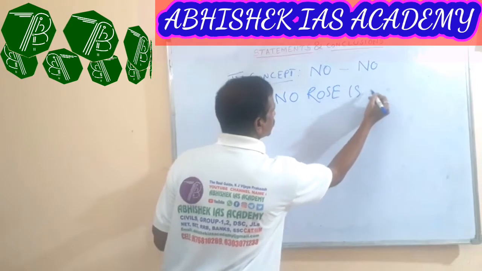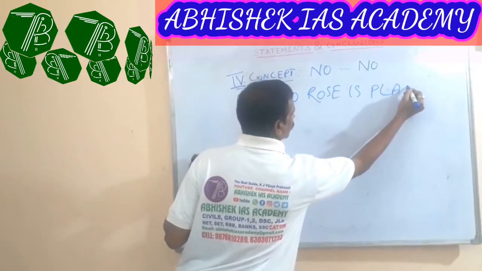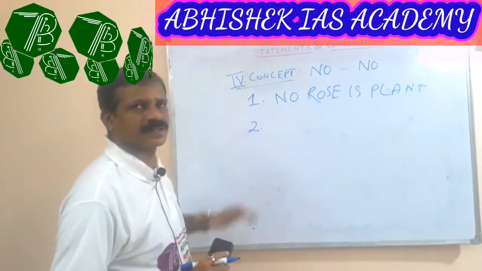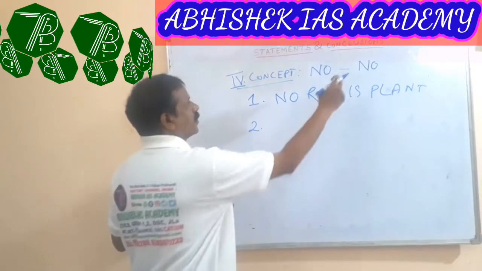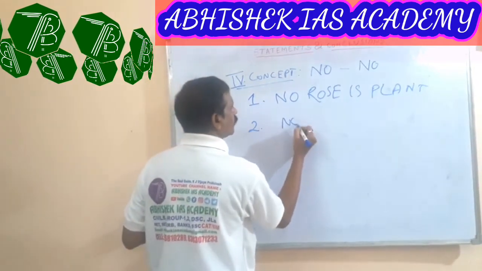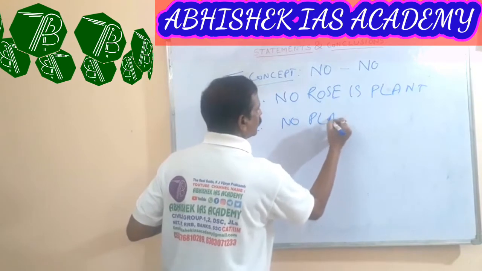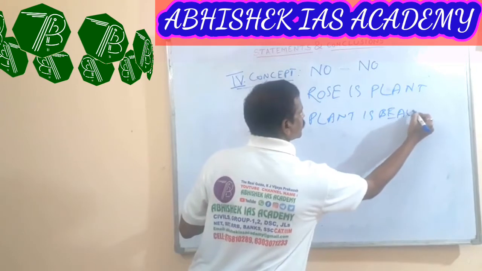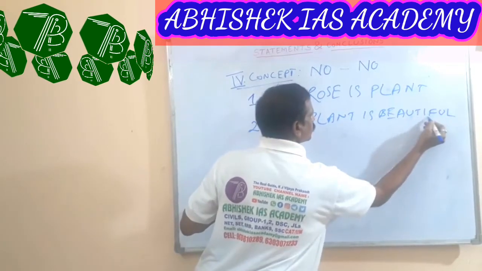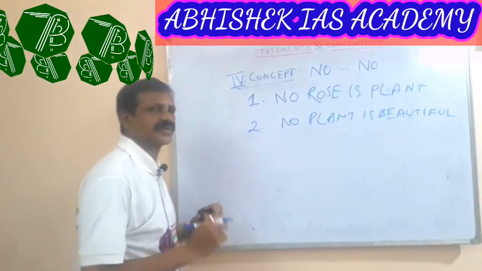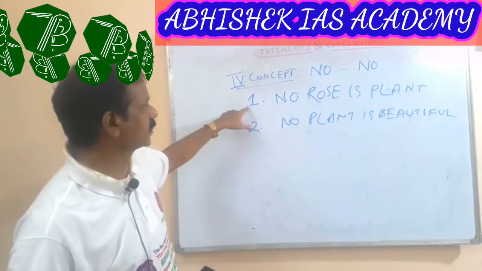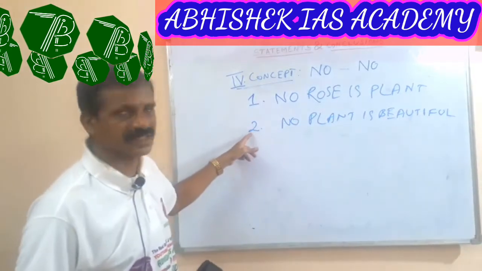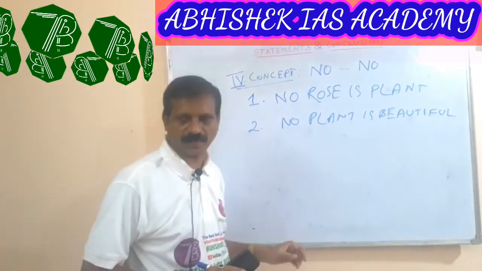No rose is plant. Second statement: no plant is beautiful. First statement, no rose is plant, and the second statement is no plant is beautiful.